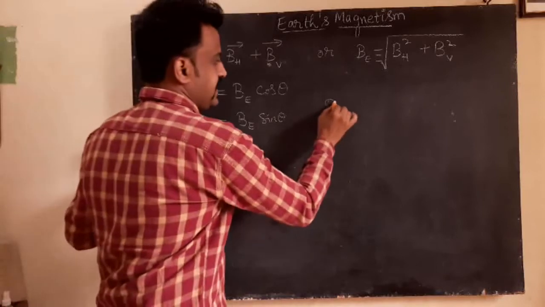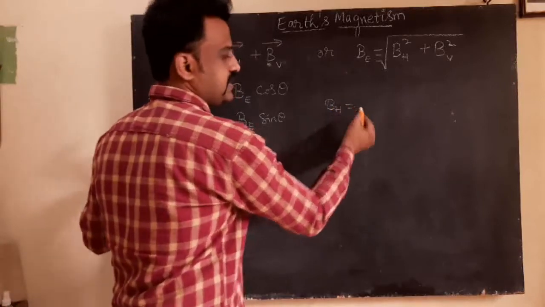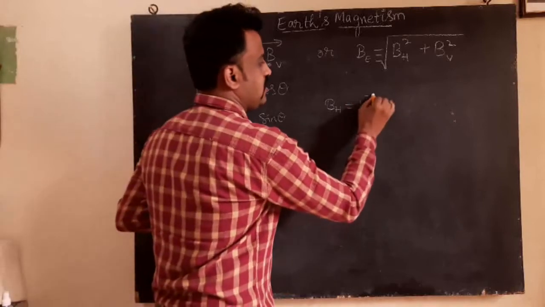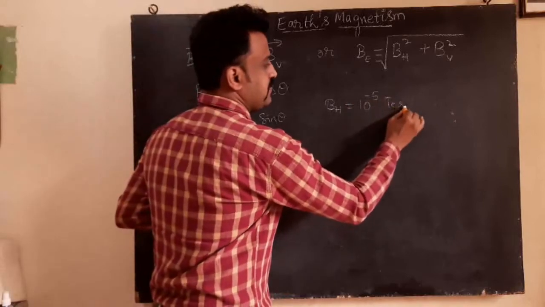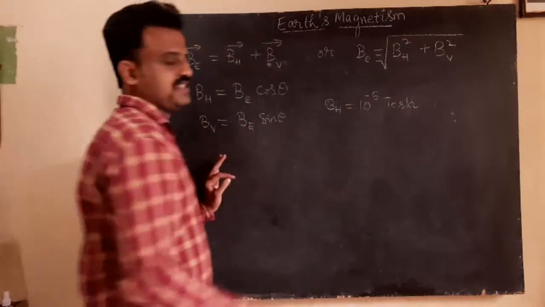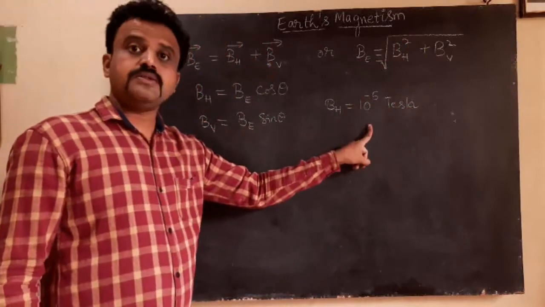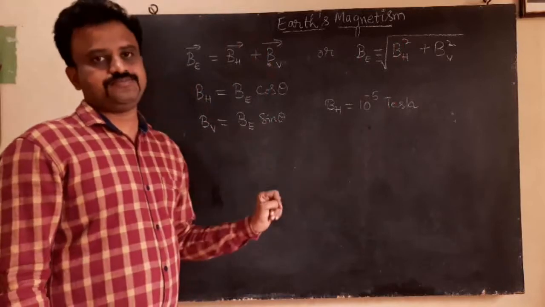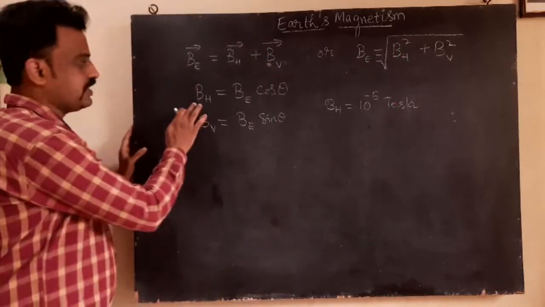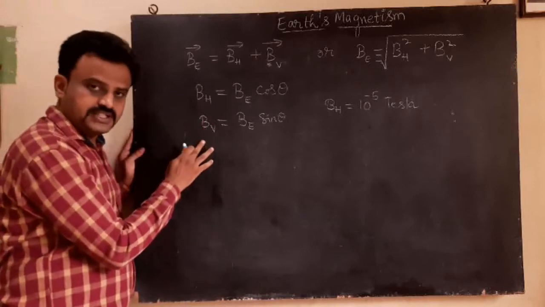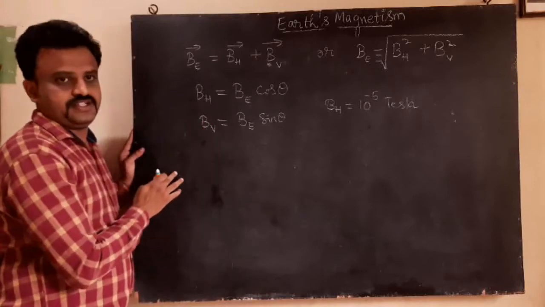This BH is of the order of 10 to the power minus 5 Tesla. This is the horizontal component of the Earth's magnetic field, and this is the vertical component.